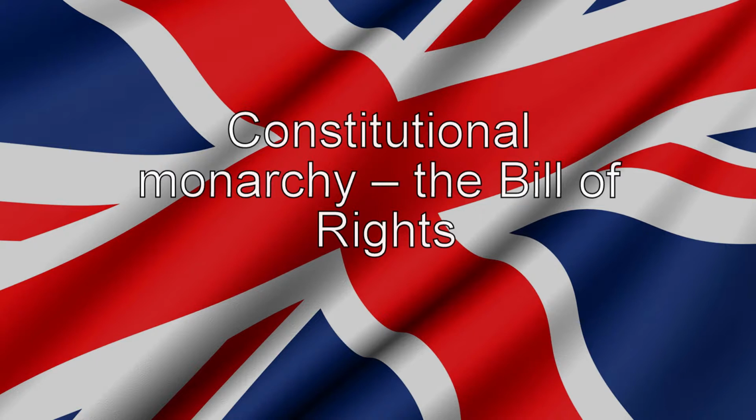These changes meant that, to be able to govern effectively, the monarch needed to have advisers, or ministers, who would be able to ensure a majority of votes in the House of Commons and the House of Lords. There were two main groups in Parliament, known as the Whigs and the Tories. The modern Conservative Party is still sometimes referred to as the Tories. This was the beginning of party politics.